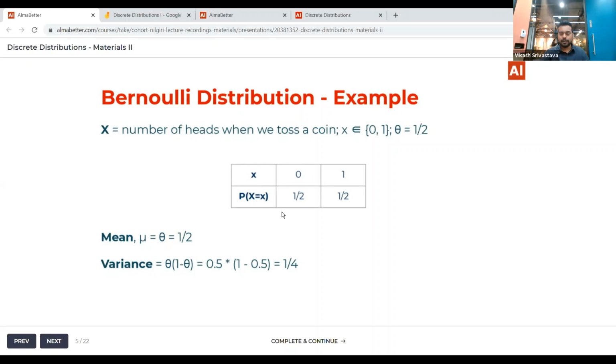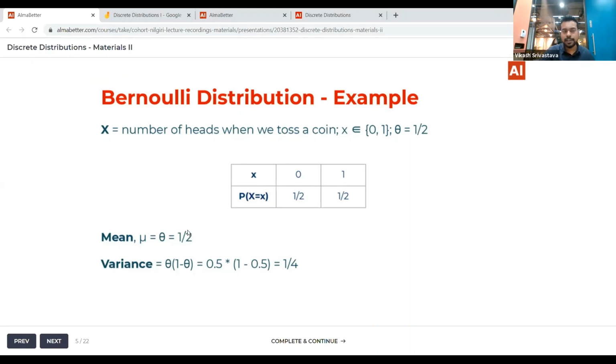So you can write your probability distribution as this, half for both of these, and the mean you can calculate: 0 into 1 by 2 plus 1 into 1 by 2, that is again 1 by 2, which is equal to theta, and we have already calculated this. And the variance will be theta times 1 minus theta, that will give you 1 by 4.